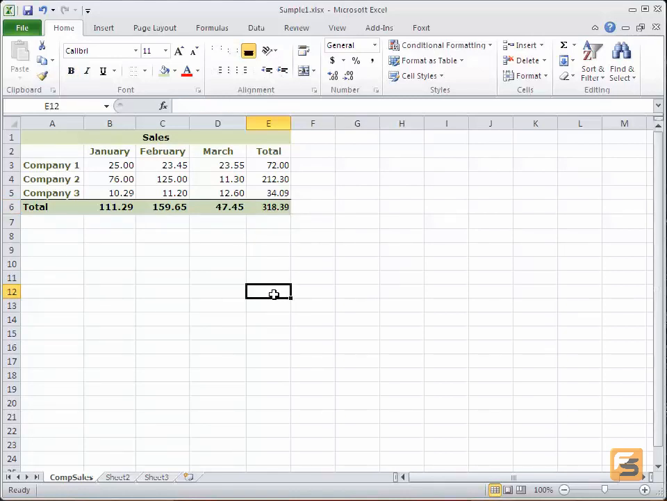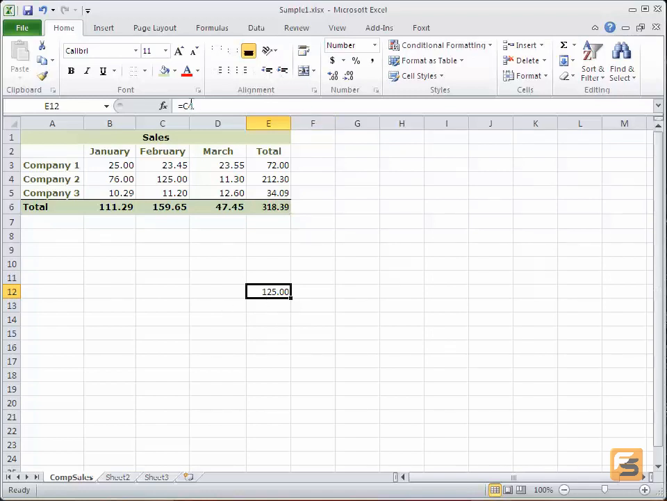When I type in an equal sign, I'm going to go to the cell that contains the data that I want. While on that cell, I'm going to hit the Enter key. When I go back to the destination cell, you'll see it says equal C4, which means whatever changes in cell C4 changes in the linked cell also.